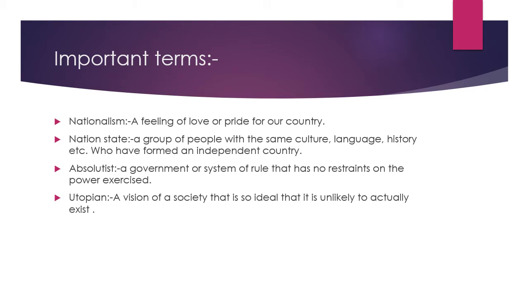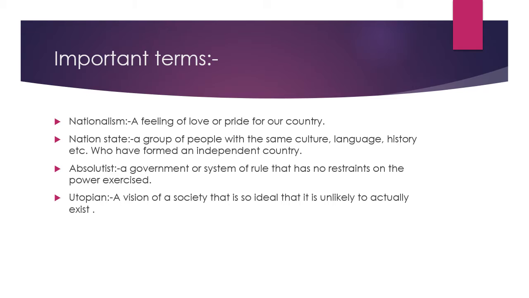The third term given here is absolutist, and it actually refers to the kind of government which was seen in the initial stages of the further discussed countries, right? Absolutist means a government or system of rule that has no restraints on the power exercised. The term refers to a form of monarchical government that was centralized, militarized, and repressive. That means whatever rules, orders, and decisions were taken by this sort of government were final, right? They cannot be questioned.